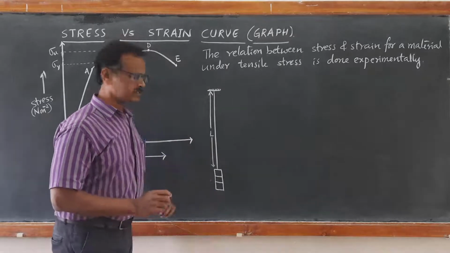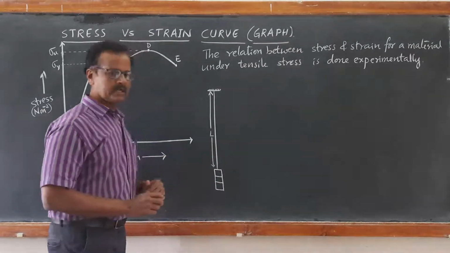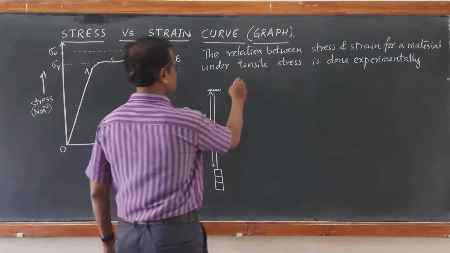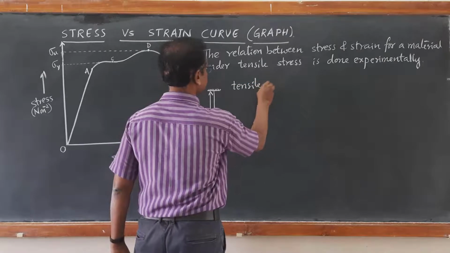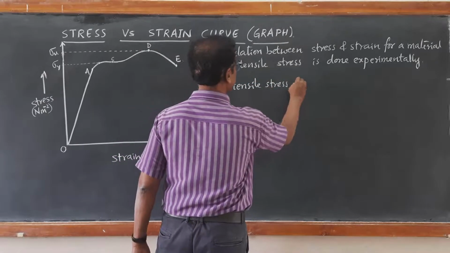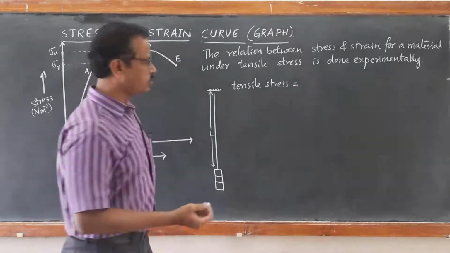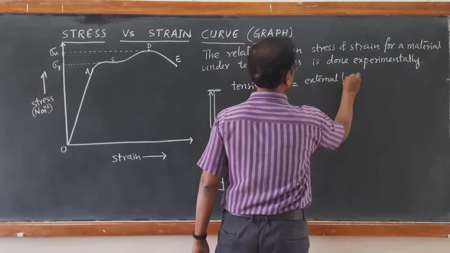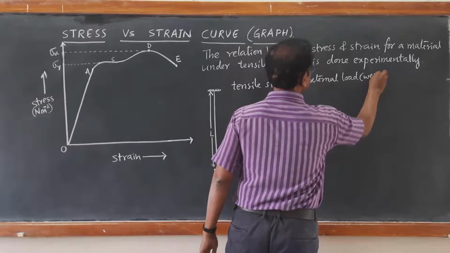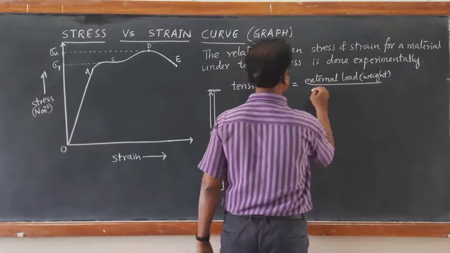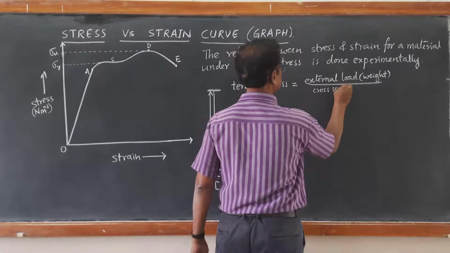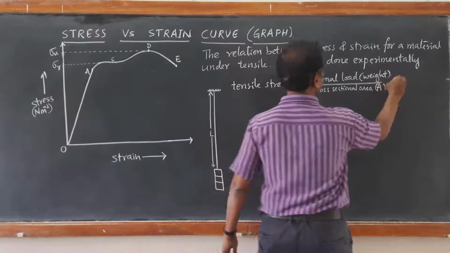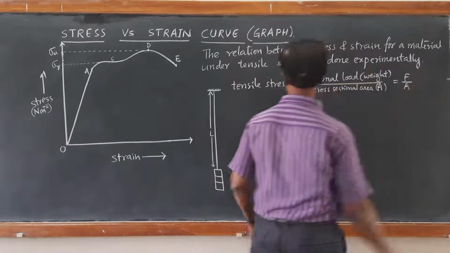When we go on doing this experiment, the tensile stress developed in the wire, as we calculated yesterday, is equal to the external load, that is the weight, divided by the cross-sectional area A. This is what we take as tensile stress.